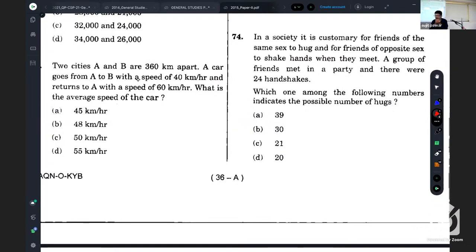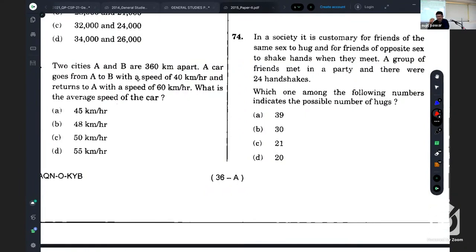Are you getting the meaning of this question? If you are not getting the meaning of this question, please raise your hand. Before that, let me explain the question first of all.